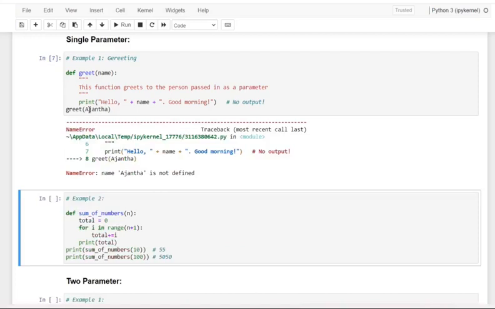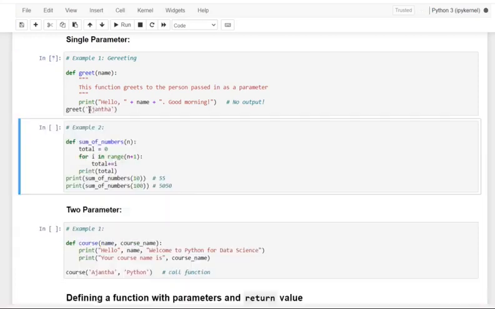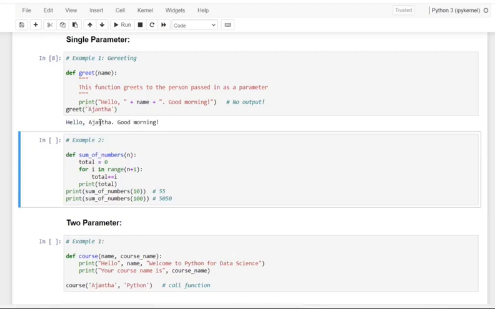Sorry, here let me use the string. And see here, hello Ajanta, good morning. So here our name comes when we pass one parameter.